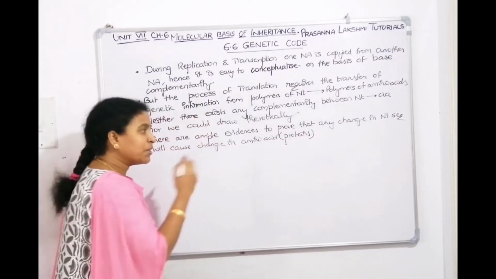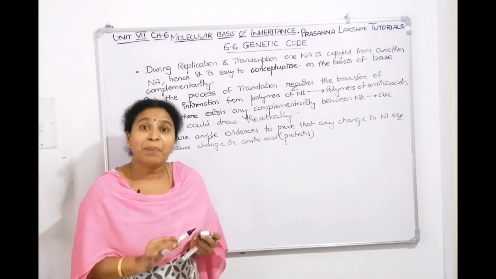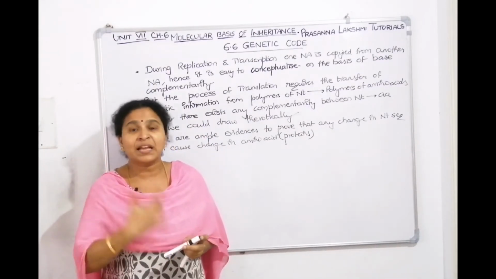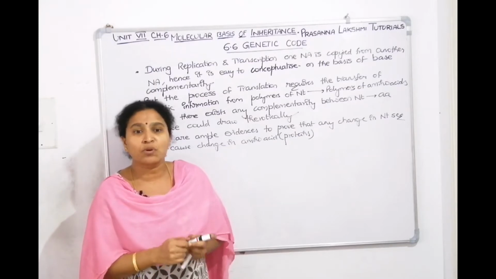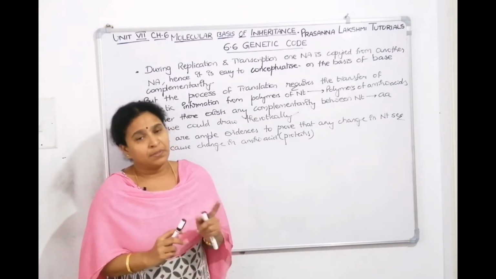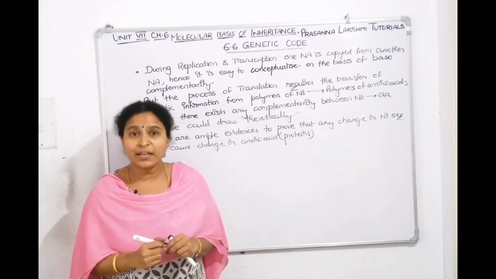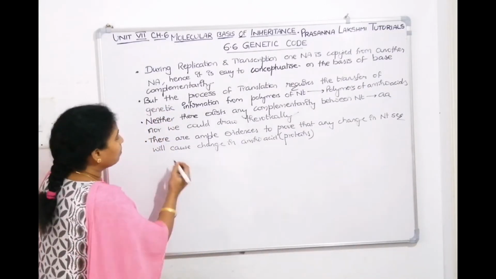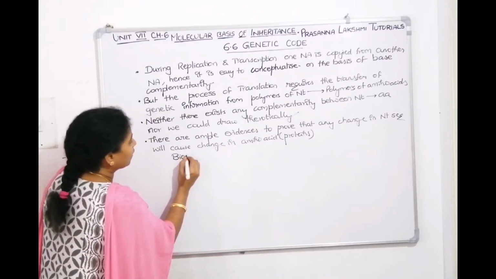So mutation experiments will tell this. That means we know this codes for this, but we were unable to establish the connections. The connections were established only with the genetic code. So what are the biochemical alphabets?